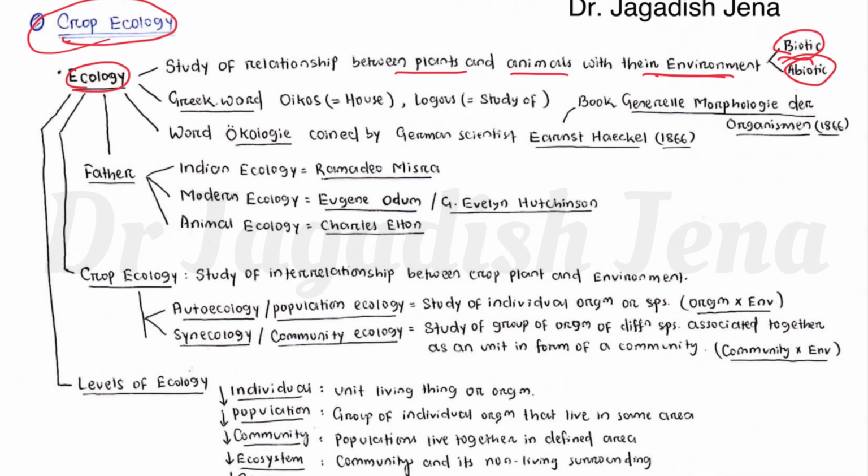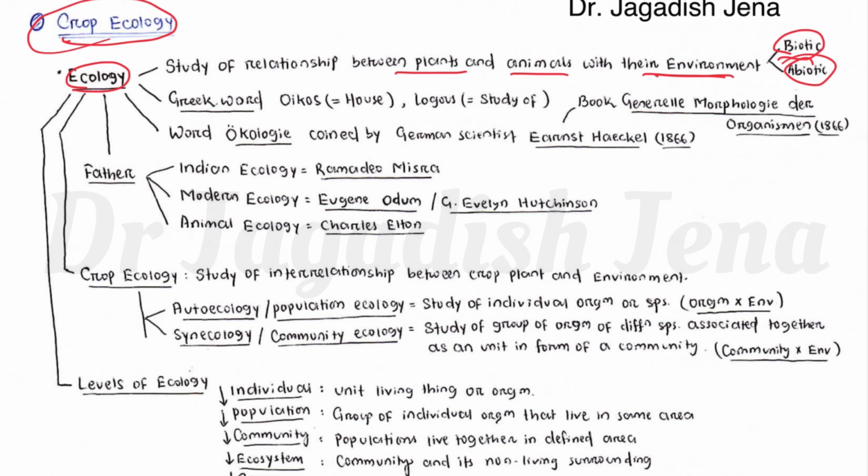So there are different factors affecting the organism, like the biotic factor having life, abiotic factor which do not have life. Biotic factor means suppose insect, any microbes, pathogen, any other plant, any other organism, right? Then abiotic factor means it doesn't have life. Abiotic factors like temperature, precipitation, humidity affect crop growth and development. So basically ecology means study of relationship between plant and animal with their environment. Environment means either biotic factor or abiotic factor.